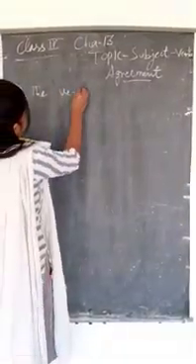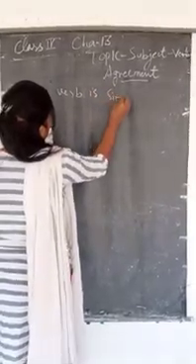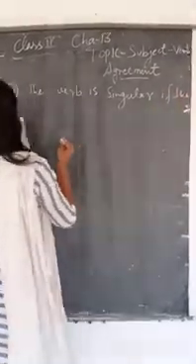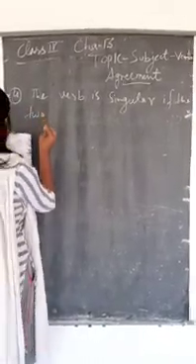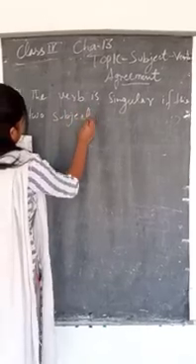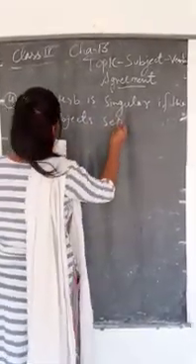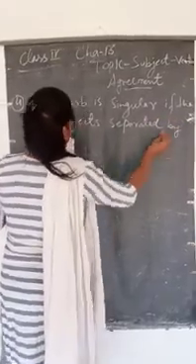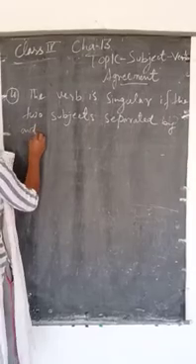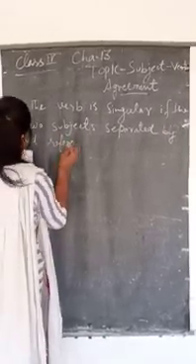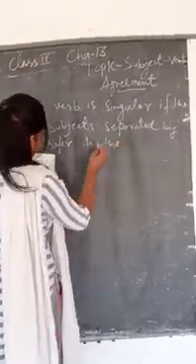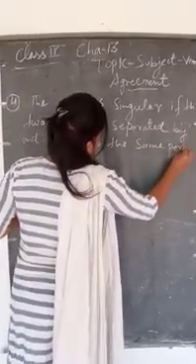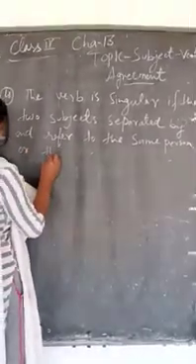The verb is singular if the two subjects separated by "and" refer to the same person or thing. Same person or thing.